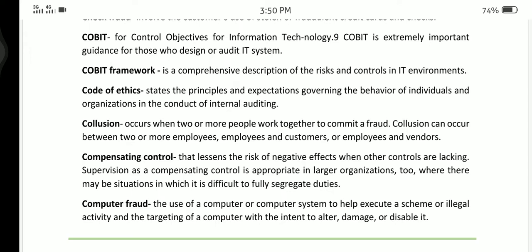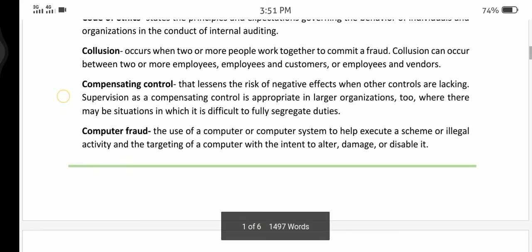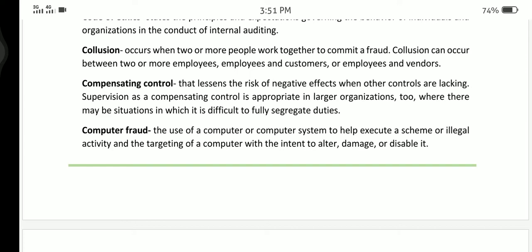auditing. Collusion occurs when two or more people work together to commit a fraud. Collusion can occur between two or more employees, and between employees and customers, and employees and vendors. Compensating control lessens the risk of negative effects when other controls are lacking. Supervision as a compensating control is appropriate in larger organizations too, where there may be situations in which it is difficult to fully segregate duties.